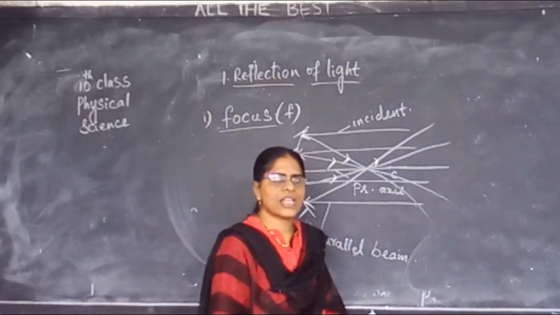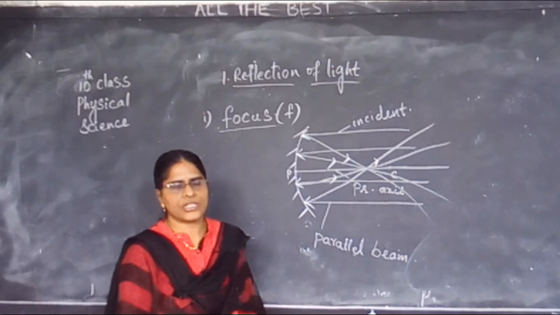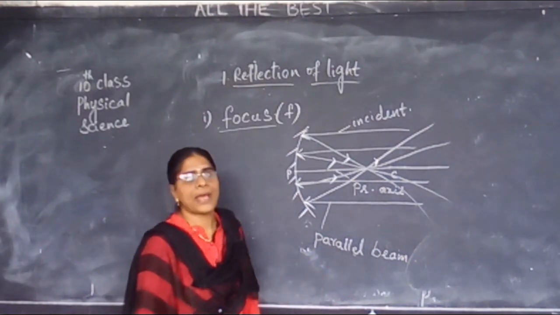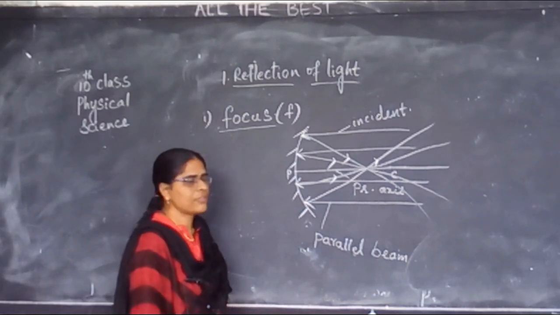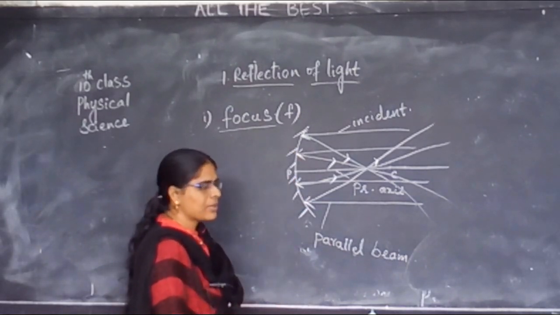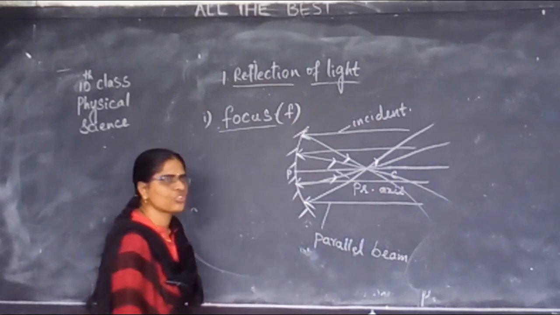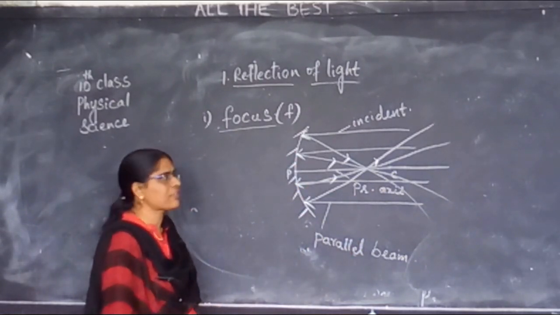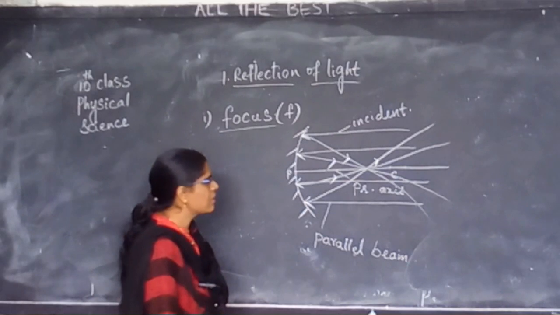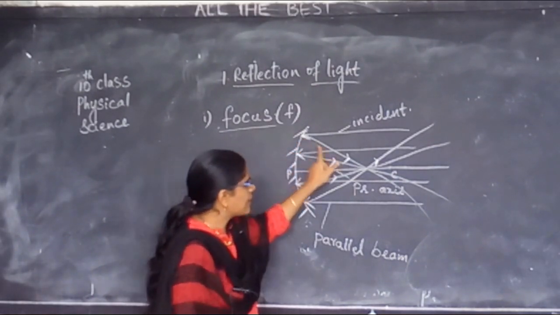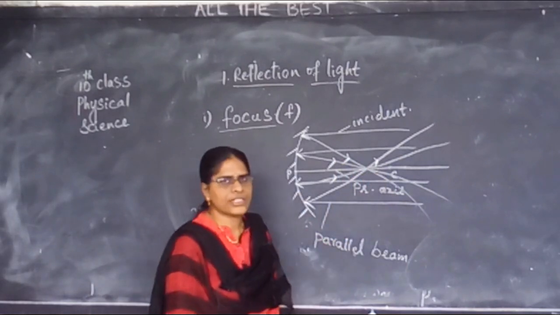The rays are parallel to each other, hence we call them a parallel beam of rays. Now I am making these rays incident onto the reflecting surface of the mirror. After striking the mirror, the rays are reflected.